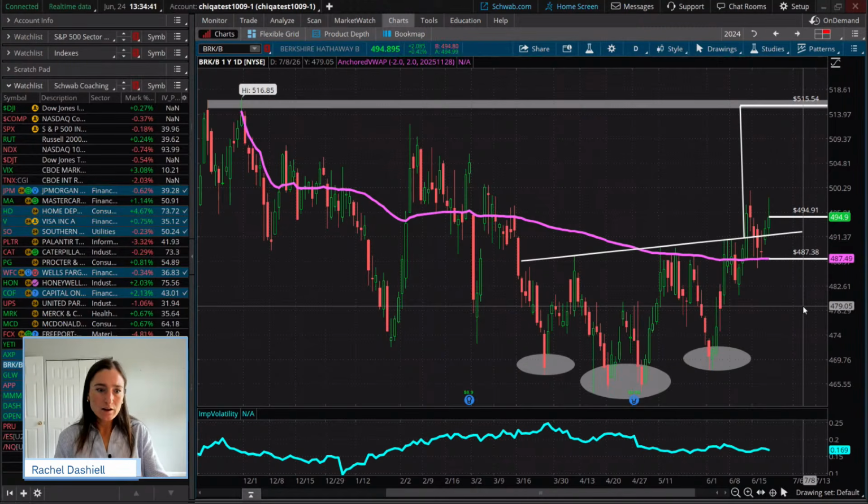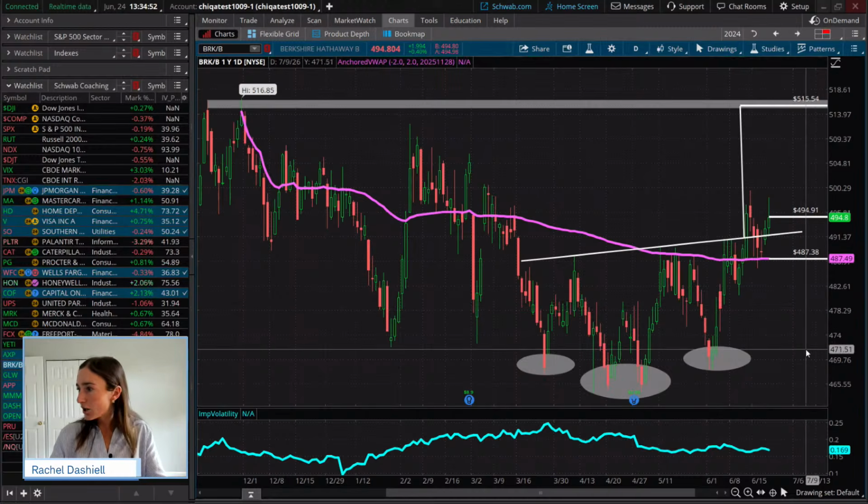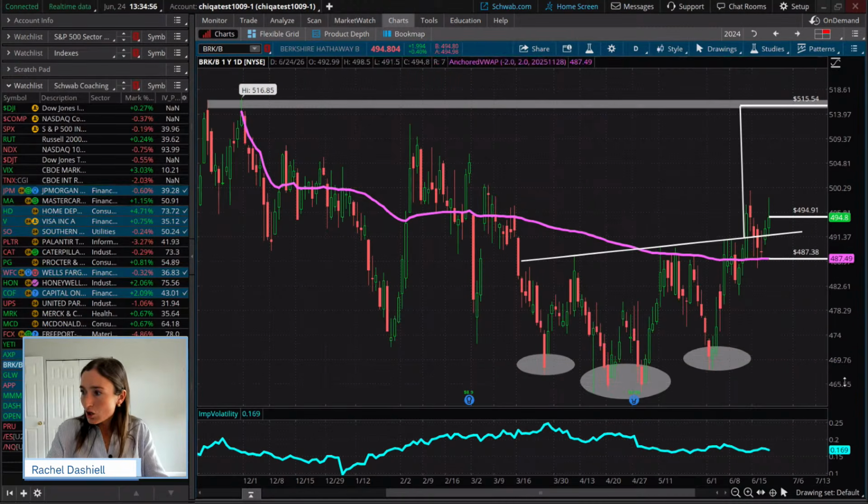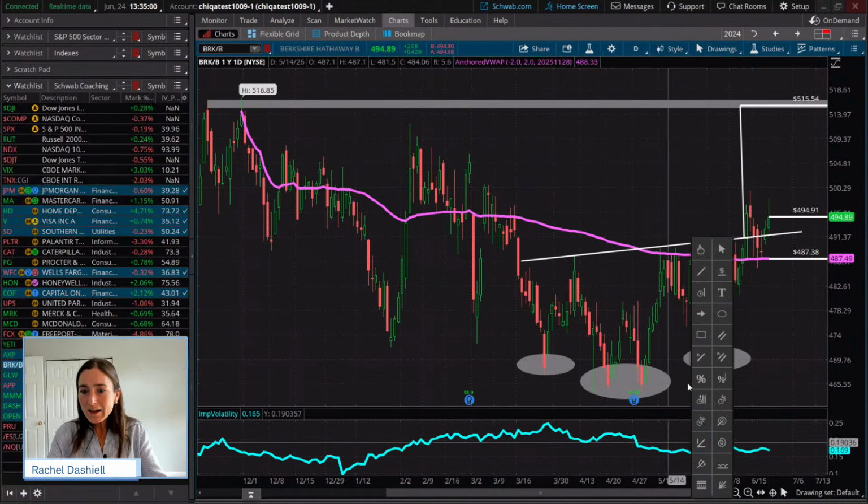Now, another thing we want to look at is the volatility regime, because if we are using an option strategy, we want to take a look at implied volatility for an indication of the regime that we are in. And what we're looking at, we see that volatility has been downtrending.